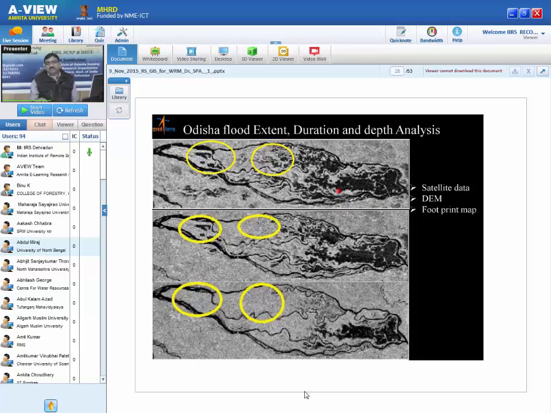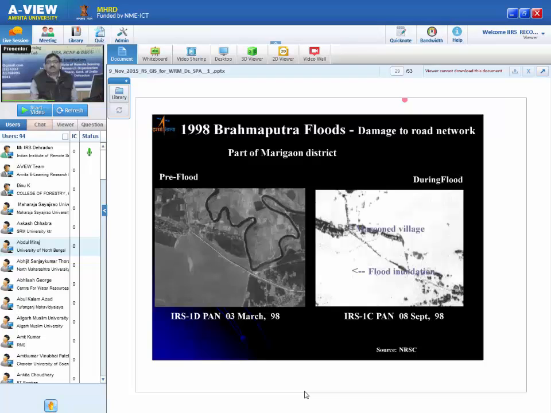So remote sensing data will not only give you the inundation coverage, but it will also give you information on the duration of the flood. Then damage assessment. With high resolution data, in the pre-flood image the road is visible, and during the flood the road is not visible. This information will give you not only the damage, but at the time of relief and rescue, if the road is damaged and there is no alternate route, then what is the option? You have only the helicopter sorties option. So you can optimize your helicopter sorties for relief and rescue by using satellite imagery.